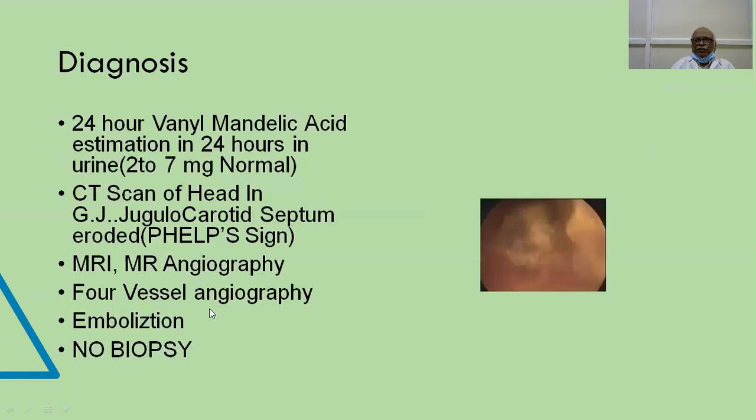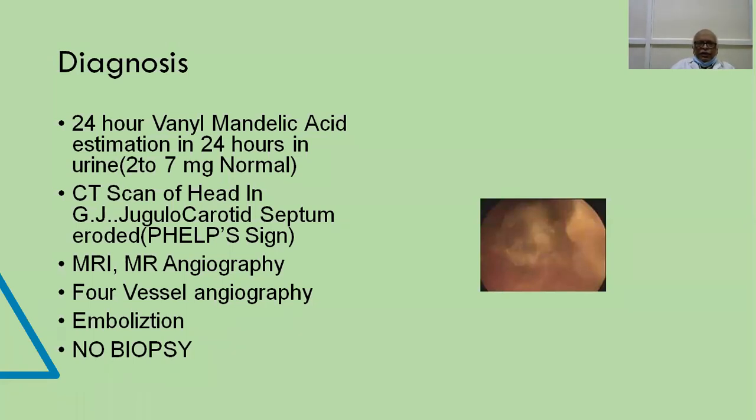Now, how will you confirm your diagnosis? Apart from the CT scan, you can always get this particular test that is called 24-hour vanillylmandelic acid estimation in the urine. The normal levels are 2 to 7 milligrams, whereas in case of this particular glomus jugulare tumor, it is increased. And needless to say, CT scan of the head will be clinching the diagnosis of the glomus jugulare tumor.